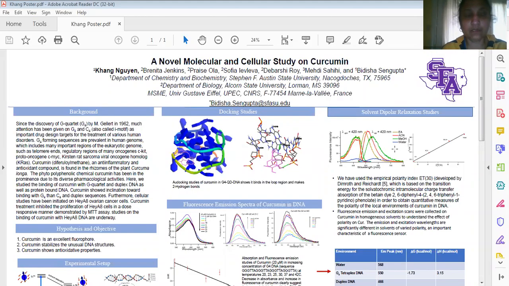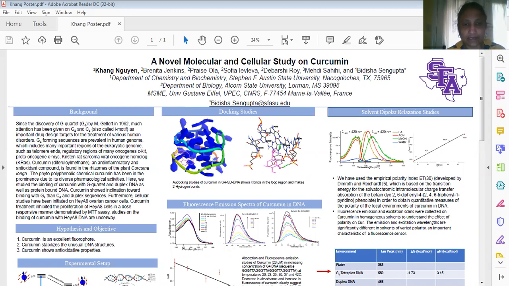Good afternoon. The title of my poster presentation is a novel molecular and cellular study on curcumin. I am a chemistry major at Stephen F. Austin State University, and this is the research I carried out at the biochemistry lab of Dr. Sengupta. Okay, so what is curcumin?